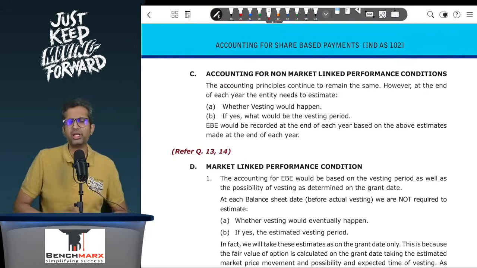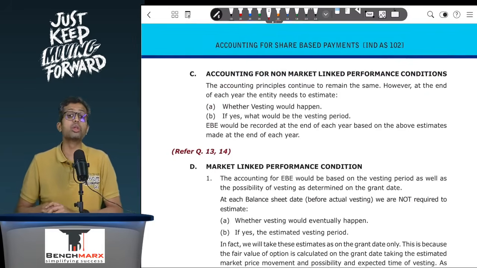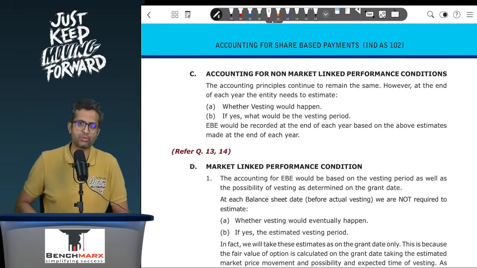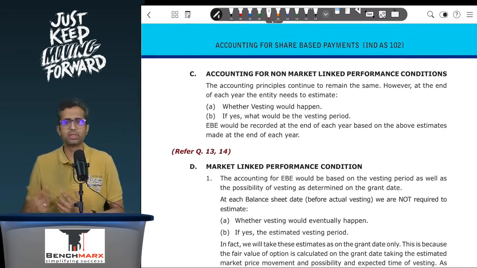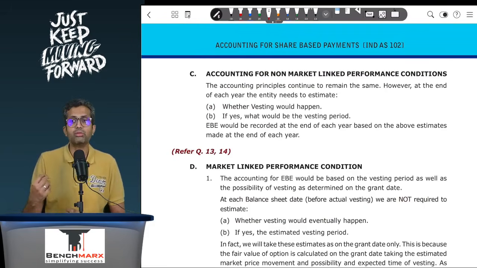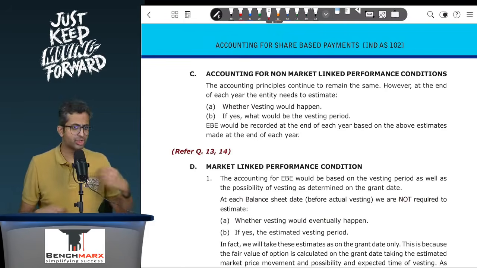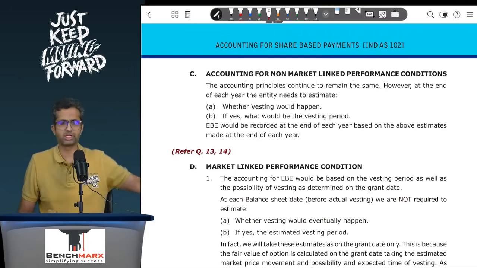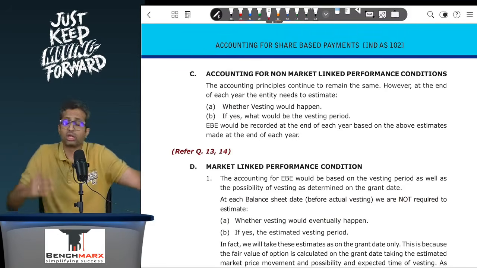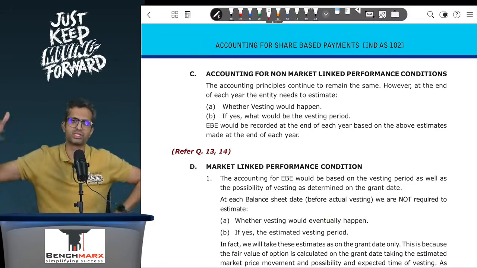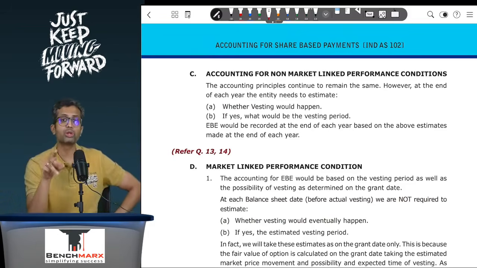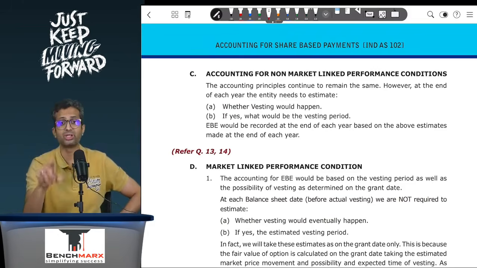Okay, keeping that aside, if you do the accounting for non-market linked performance conditions, for example, you are told that your vesting can happen if you achieve a certain earnings growth. If you achieve that in the first year, vesting will happen in the first year. If you achieve it in the second year, then in the second year. If you achieve it in the third year, then in the third year. And if you don't achieve it over 3 years, then the vesting will not happen. So merely because you stick around in the company for 3 years does not mean the options will vest.